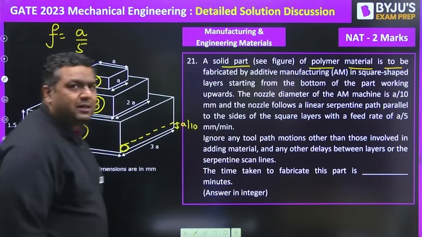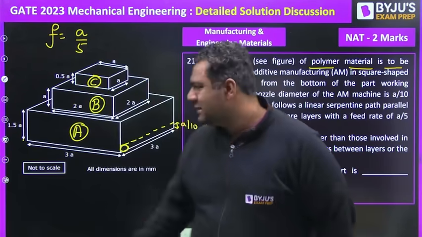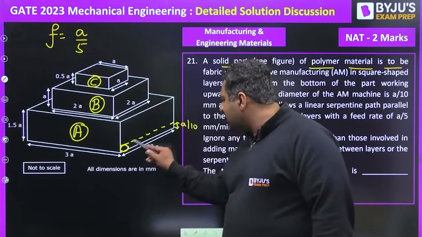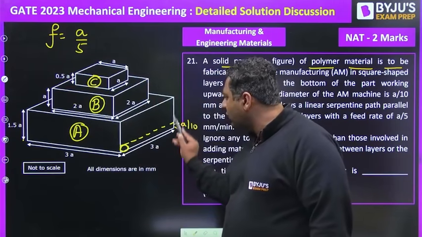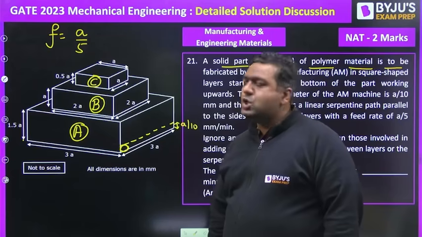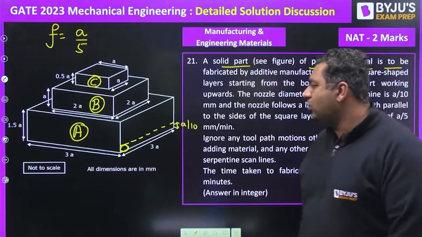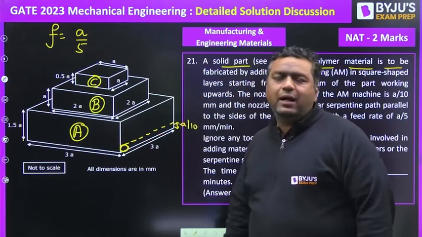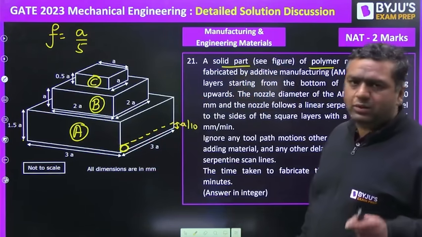So it has to move this complete distance, and the layer also has to move in this direction up to a distance of 1.5A. We need to find the number of passes in this way and then in this way, and after that we can find the time.